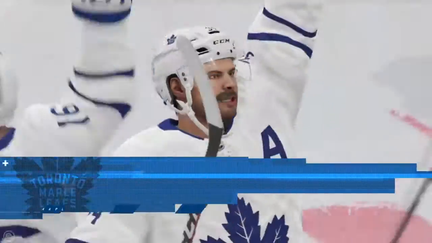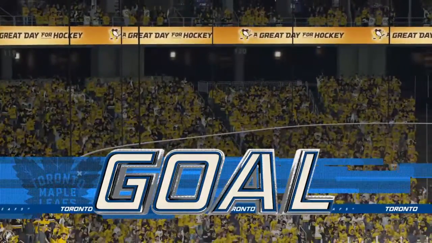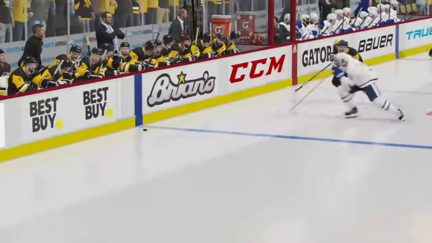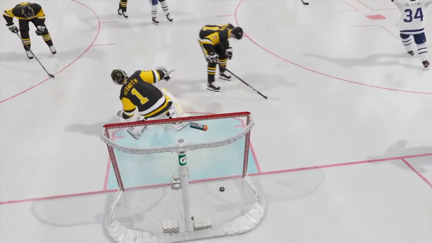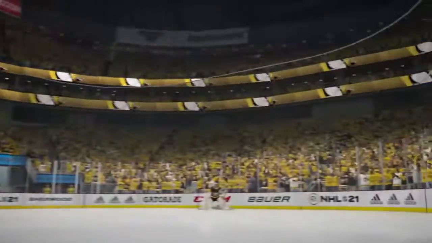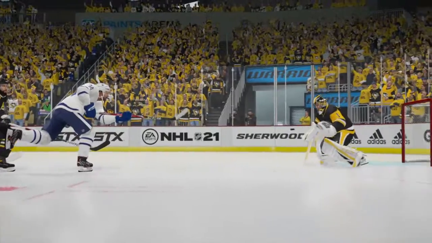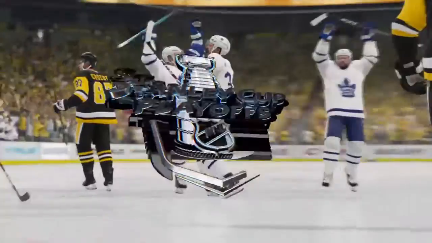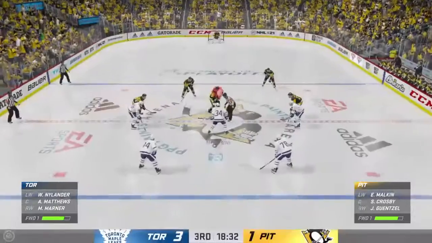What a shot by Austin Matthews, racing down the right wing, snaps it over the shoulder of Casey DeSmith, and Toronto has a 3-1 advantage here in the third period. Look at this play, it's just a quick split-second shot, and this is just sniped. Past Casey DeSmith, Austin Matthews, a breakaway, and it was a beauty of a breakaway snipe by Austin Matthews. Big goal for Austin Matthews.